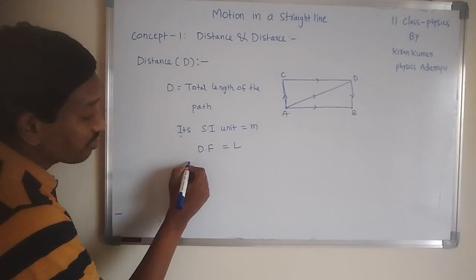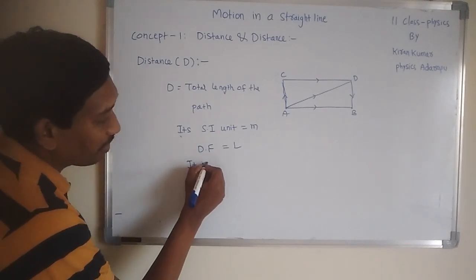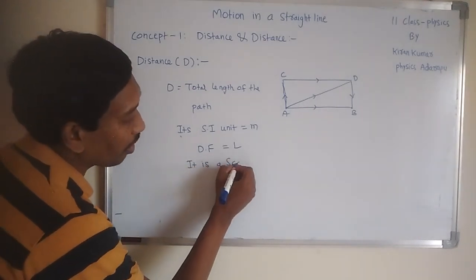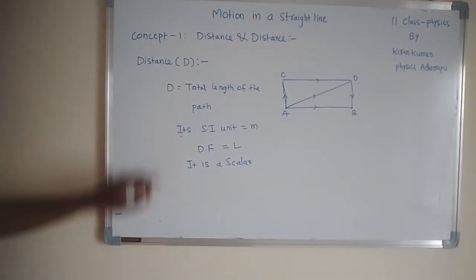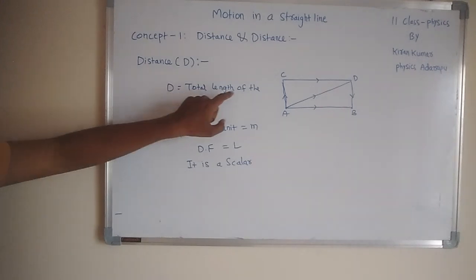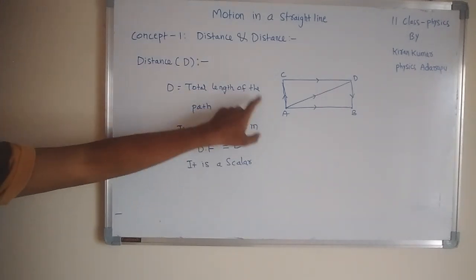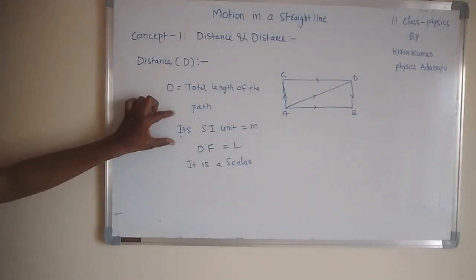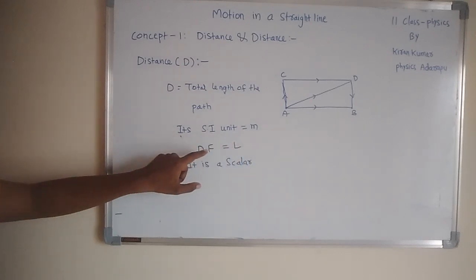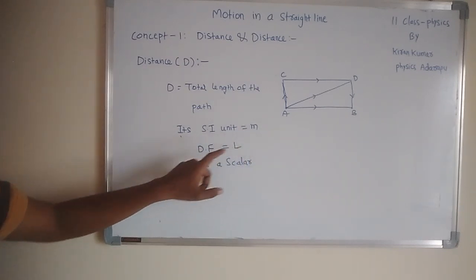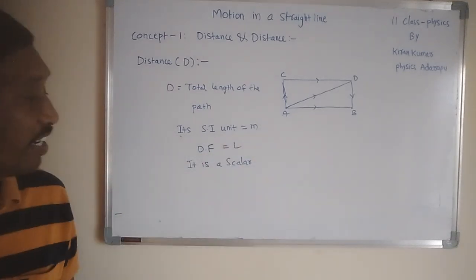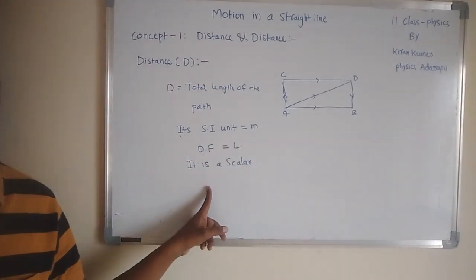Next, it is a scalar. These are the important concepts about distance. Just understand here: the total length of the path traveled by the body is called distance. Its SI unit is meter. Its dimensional formula is capital L, where L stands for length, and it is a scalar. Why is it a scalar? It has only magnitude. There is no direction.